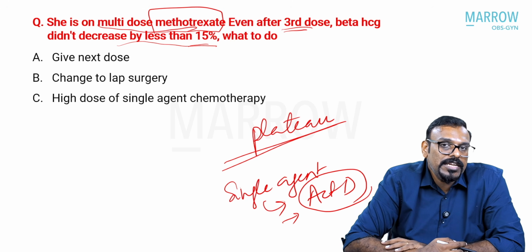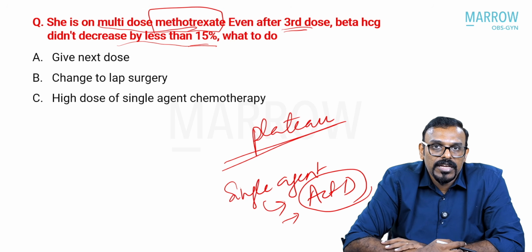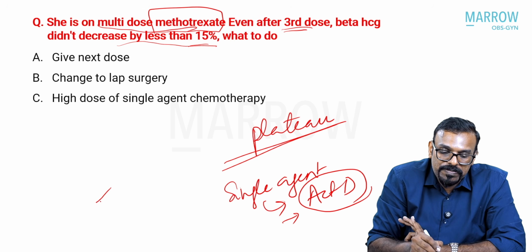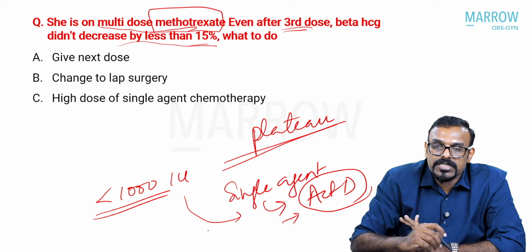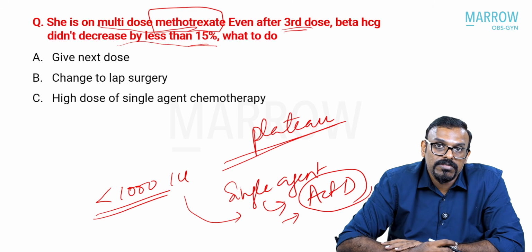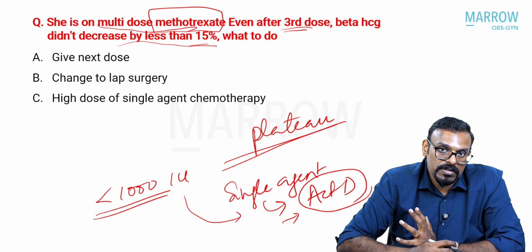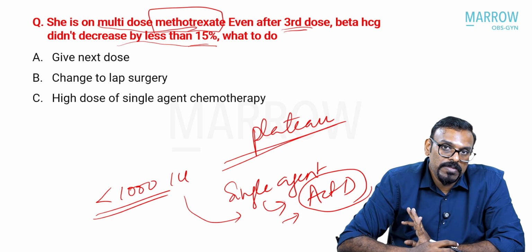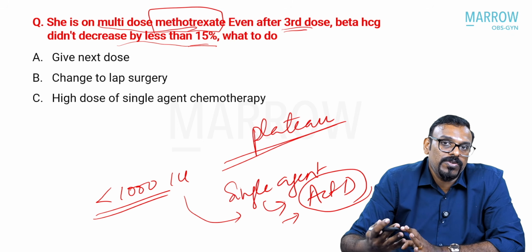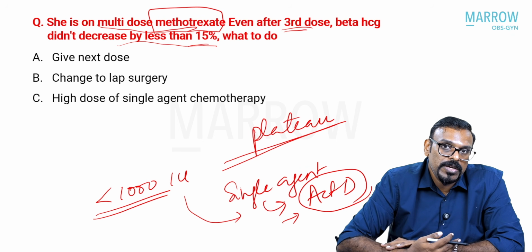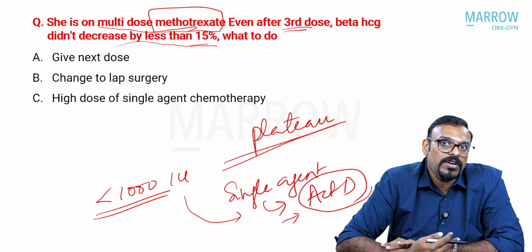And again, you have the additional condition that has been mentioned in the guidelines, that if your final beta HCG has been less than 1000 IU, then these patients respond much better to actinomycin D. But then, if at the time of the patient's plateau, the baseline HCG has been above 1000 IUs, then a multi-agent, that is the EMACO regime kind of multiple agents chemotherapy, is what would be more beneficial for patients who have been resistant on methotrexate.